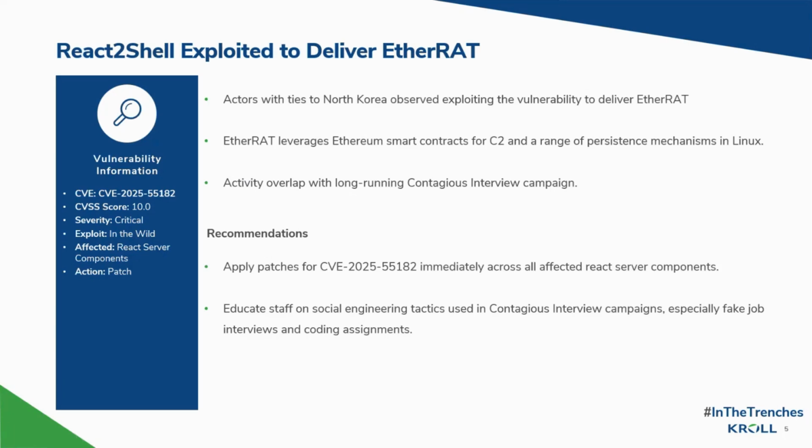Next, start looking at React2Shell. So threat actors with ties to North Korea have been observed exploiting the recently disclosed React2Shell vulnerability in React Server Components to deliver a previously undocumented remote access Trojan named EtherRAT. The vulnerability itself is CVE-2025-59718. And you see the details on the left there. Carries a CVSS score of 10, obviously critical, the highest rating.